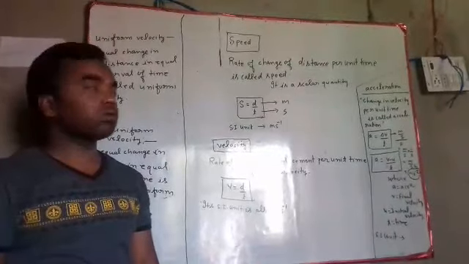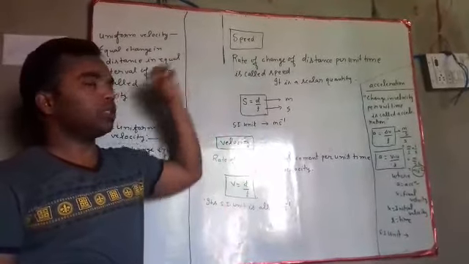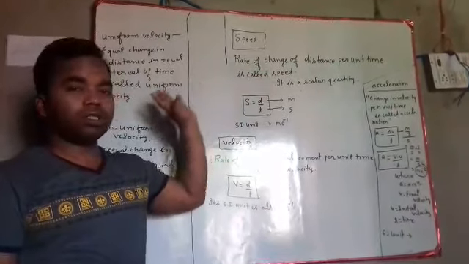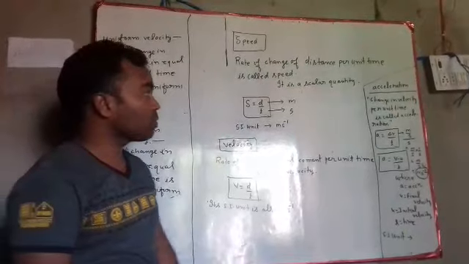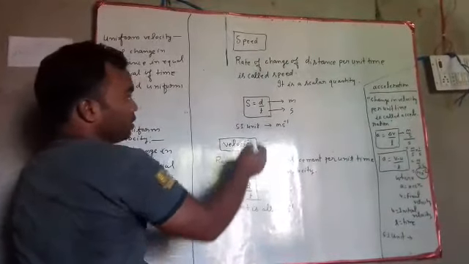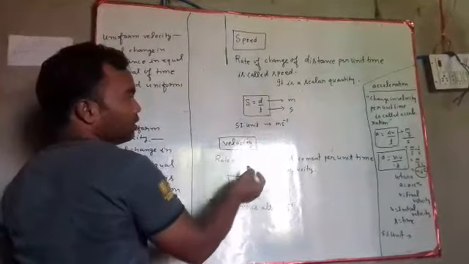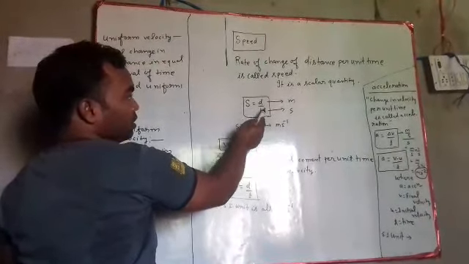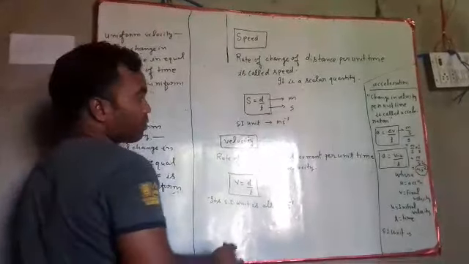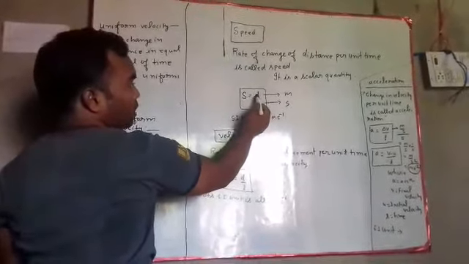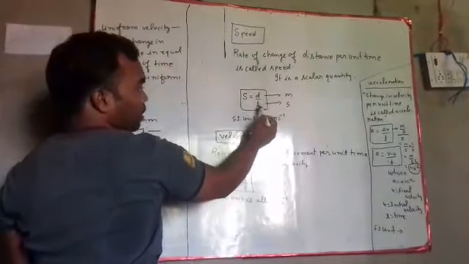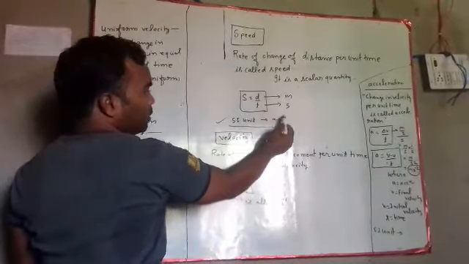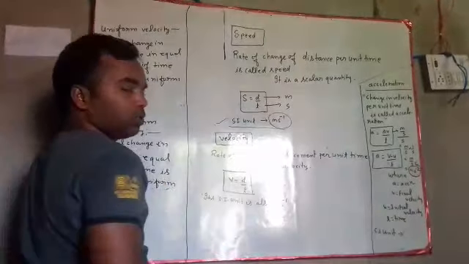We will study speed. Speed is the rate of change of distance per unit time. If we write S is equal to d by t, where S is speed, d is distance traveled, and t is time. What is the SI unit of distance? Meter, and time is second. So the derived unit will be meter per second. What is the SI unit of speed?